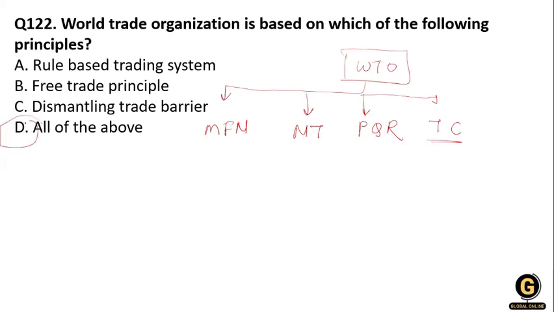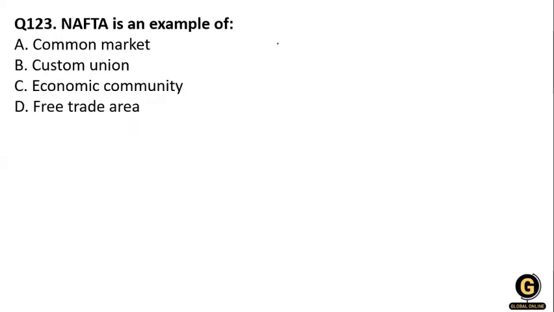All of the above. So the WTO is based on the rule-based trading system, free trade principle, and dismantling trade barriers. Clear? Next question, that is NAFTA an example of a common market, customs union, economic union, or a free trade area? You know that we have discussed it, it is a free trade area. Okay, NAFTA is a free trade area. Next question.